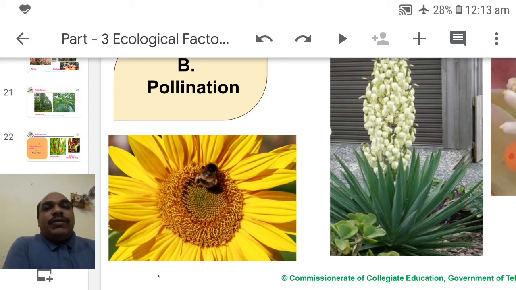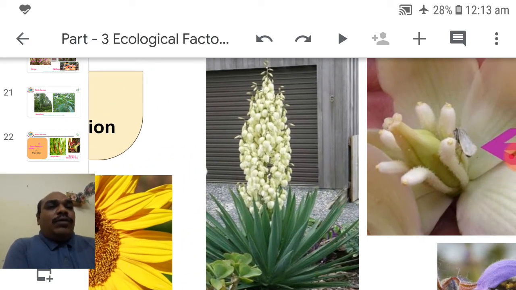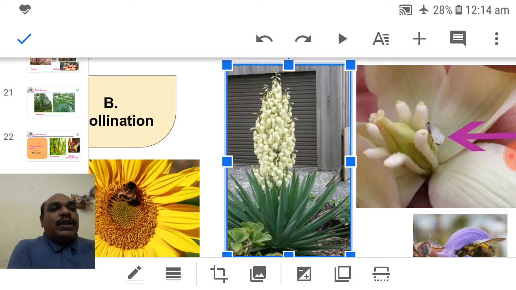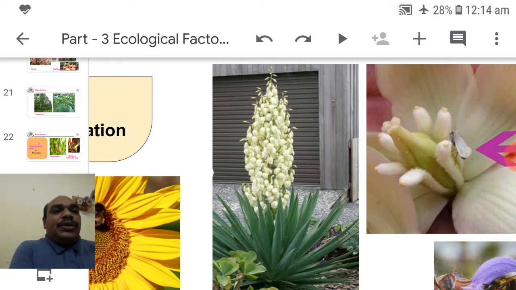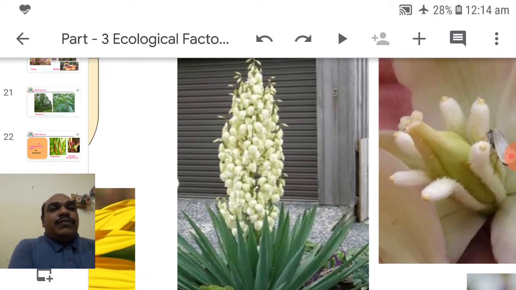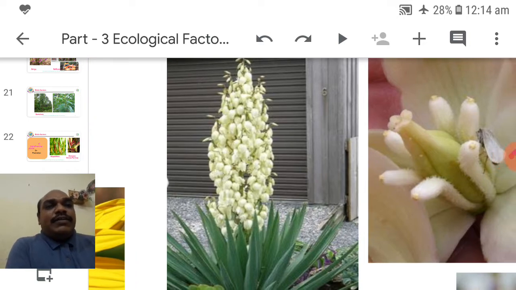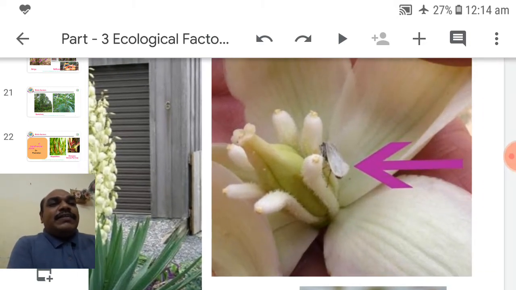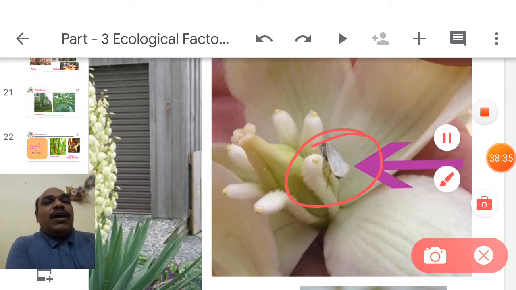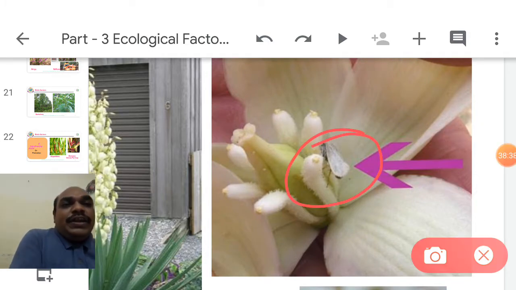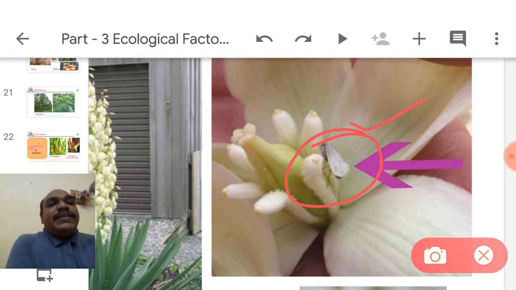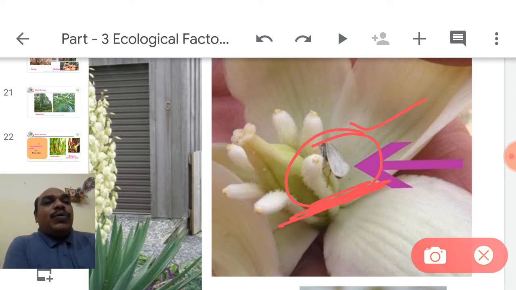Sometimes two, three, or many bees also visit that flower, but a single bee is enough for the entire inflorescence to become pollinated. This is the yucca plant, a monocotyledon. Yucca flowers look very beautiful. These flowers attract a specific insect, named Pronuba yuccacella. Only that specific insect pollinates the inflorescence. It is a special character of the yucca plant.